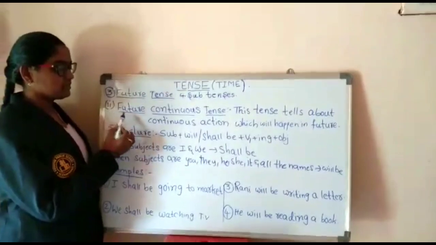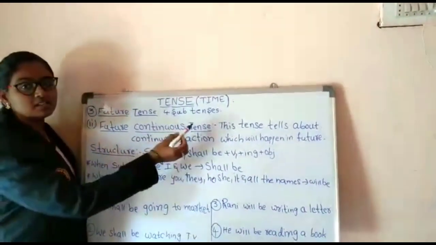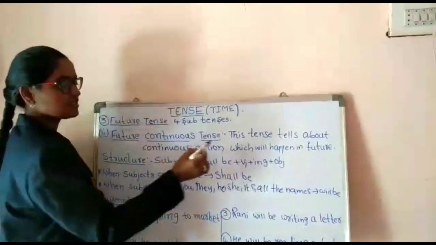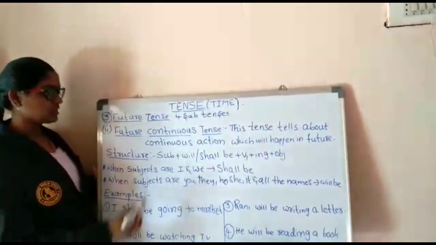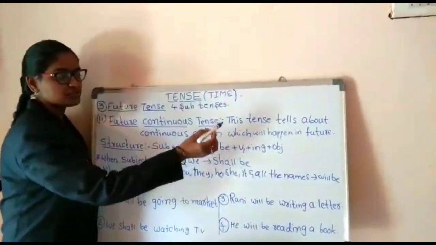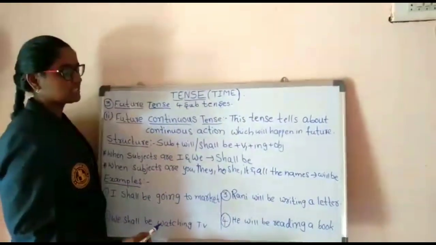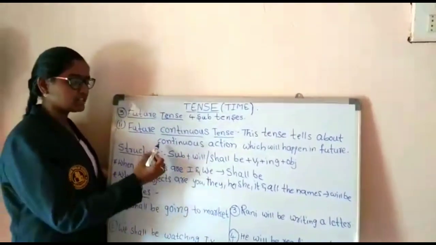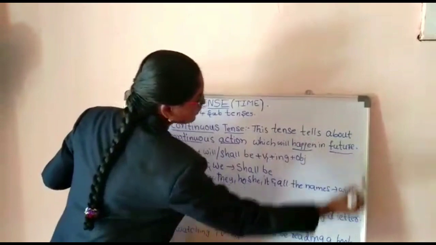Our second subtense in future tense is future continuous tense. Future continuous tense definition: this tense tells about a continuous action which will happen in future. Once again I am repeating the definition. This tense tells about a continuous action which will happen in future.